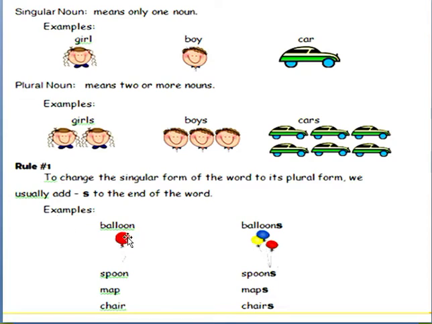Examples: balloon, balloons, right? We add the letter s to the word to make it plural. Spoon, spoons. Map, maps. Chair, chairs.